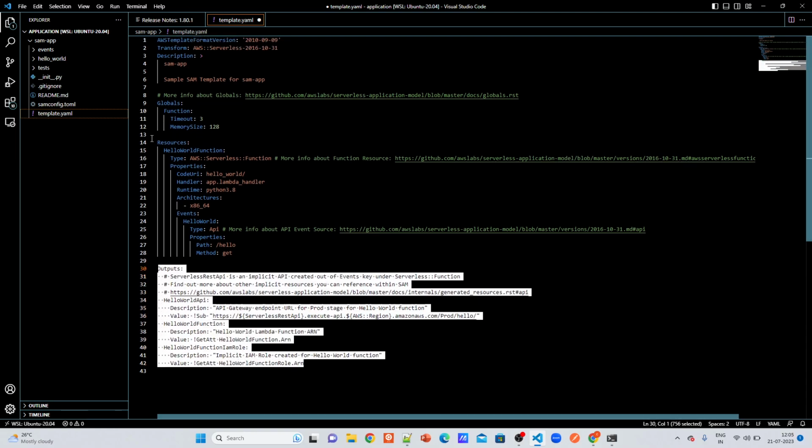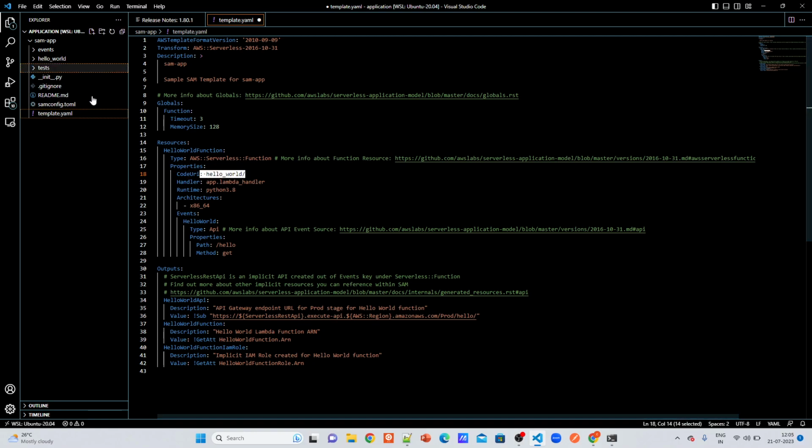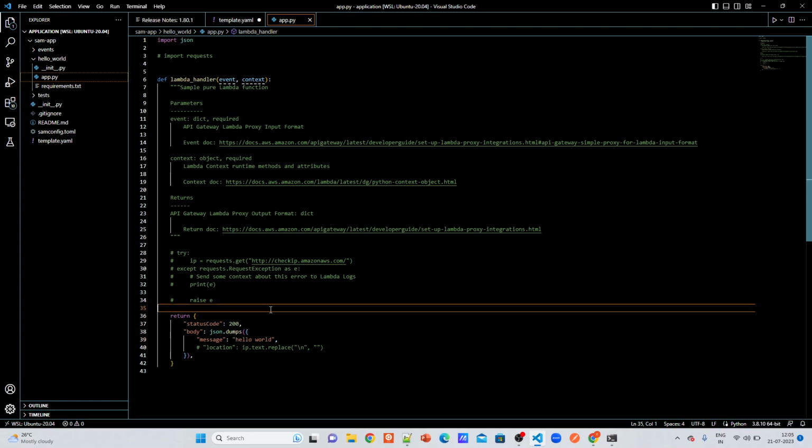So this is the lambda. But where is the code? Here you are saying code is equal to this URI. So the code needs to be present under the same repo, same folder. It contains app.py, which is just returning hello world. So again, you can write your function code as fit.